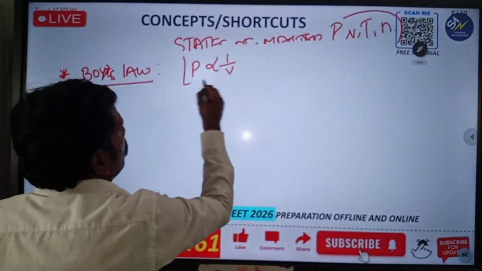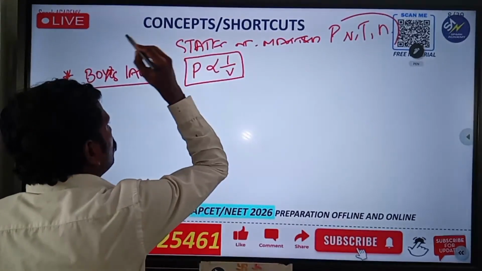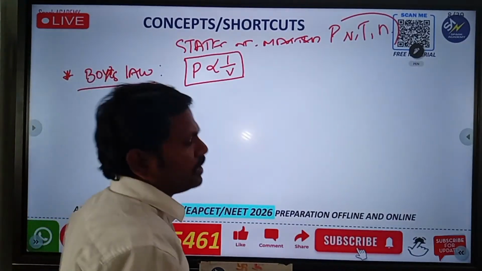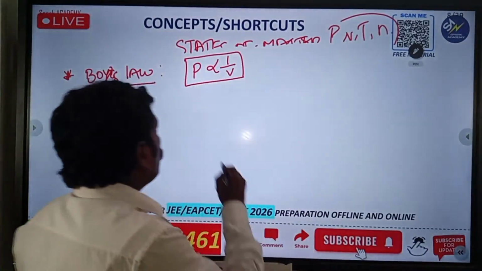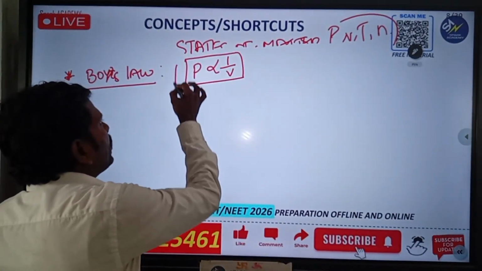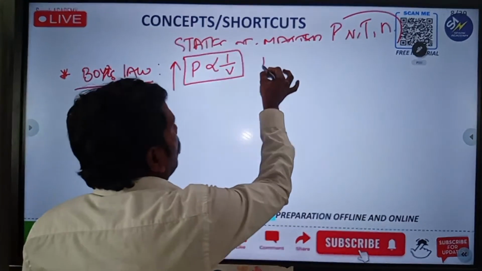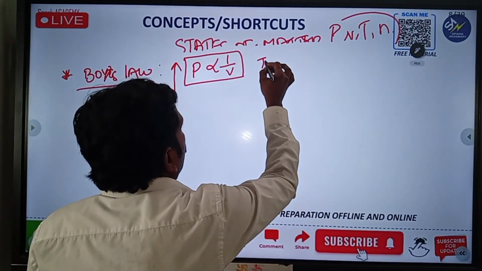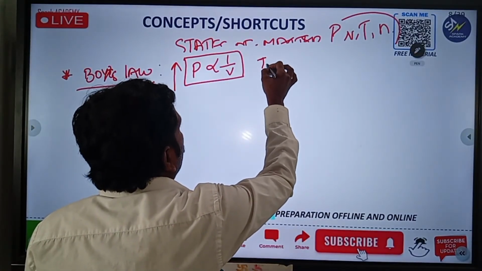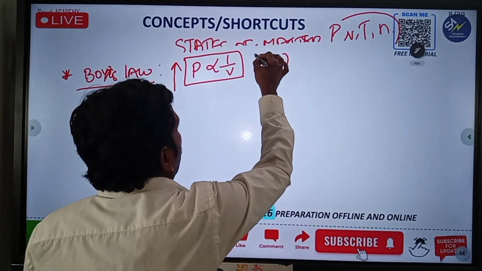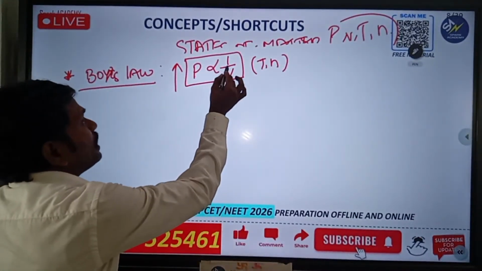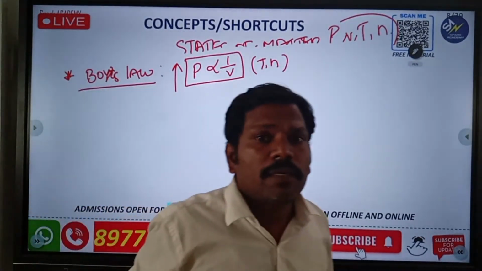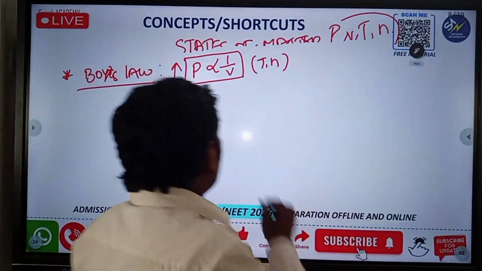P is inversely proportional to V. This is a very important relation. That means if P increases at constant temperature, T and N are constant, at that time pressure is inversely proportional to V, or volume is inversely proportional to P.